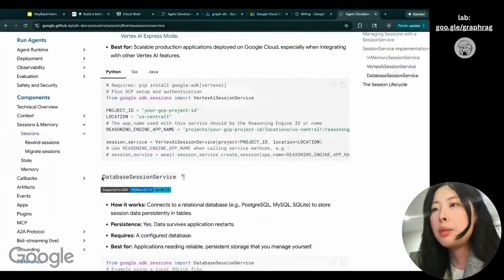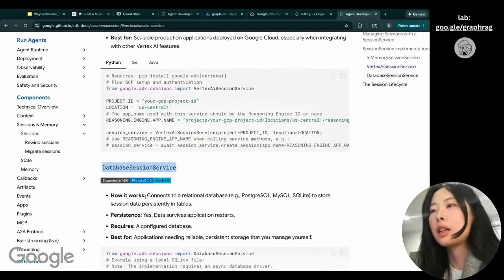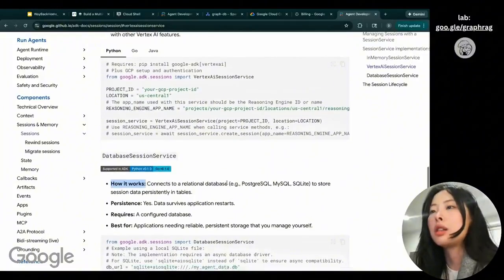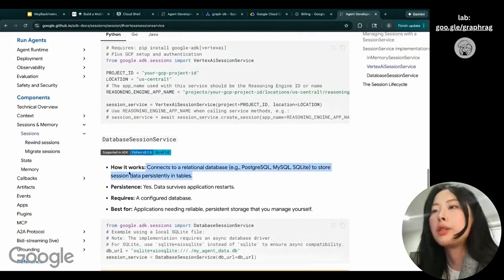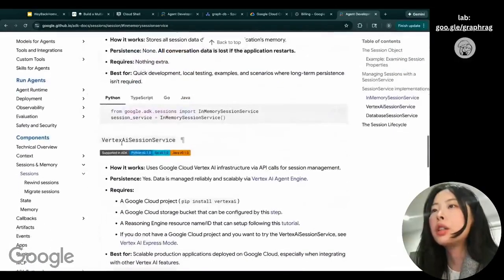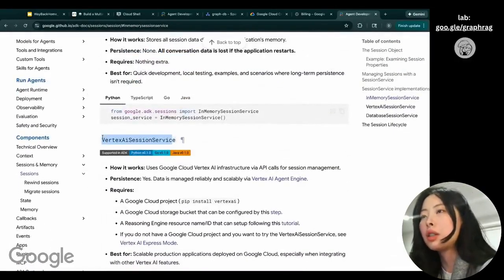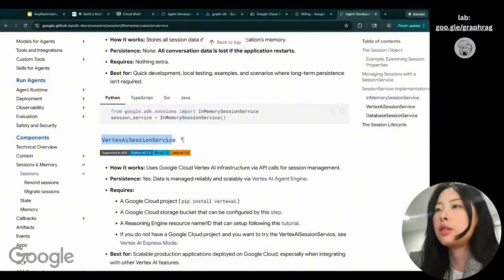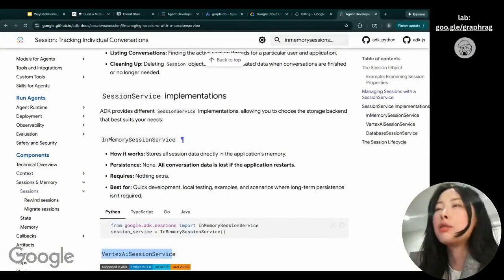We also have the database session service that can connect to a relational database or a different type of database for persistent data. So if you store your information in a database solution or in the Vertex AI solution, it can potentially scale and store long-term information. But right now in the lab, we are using the in-memory session service.